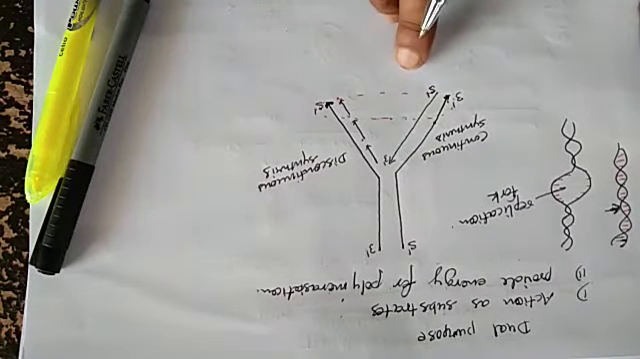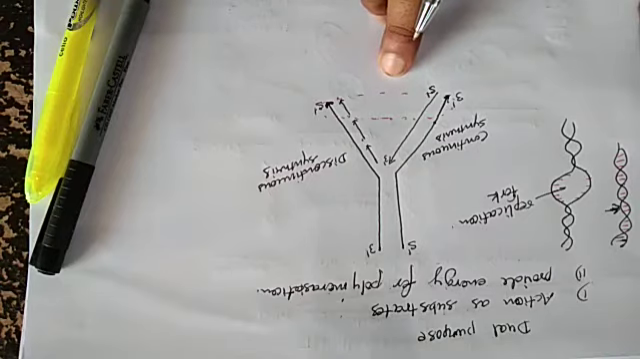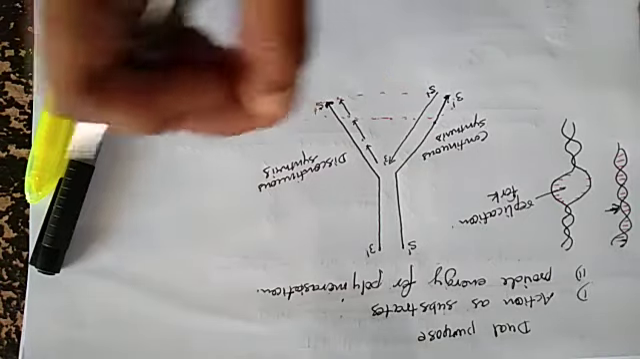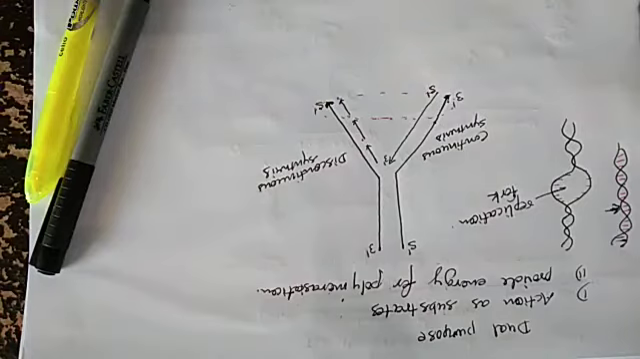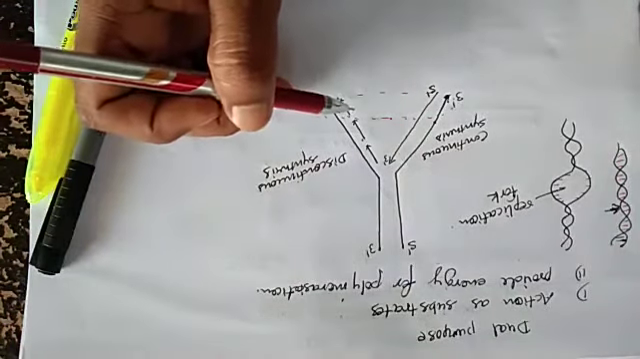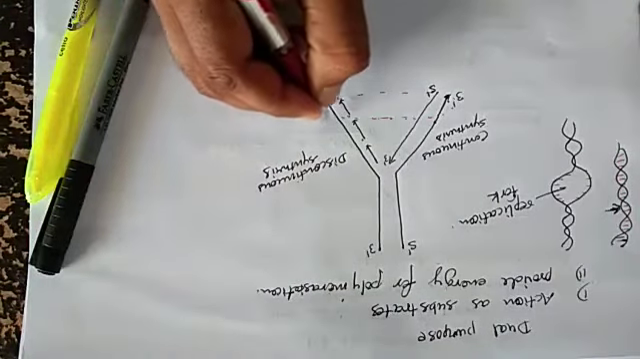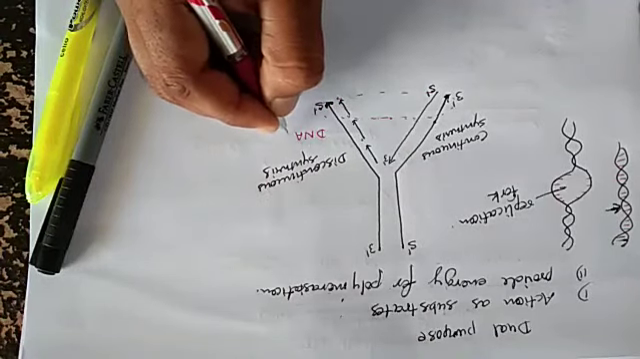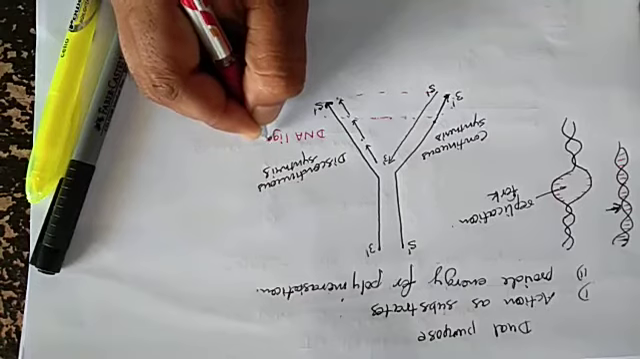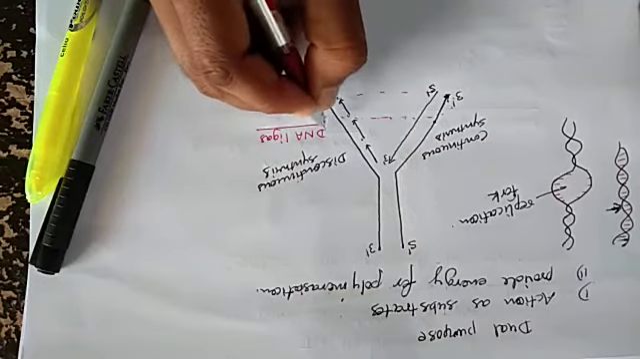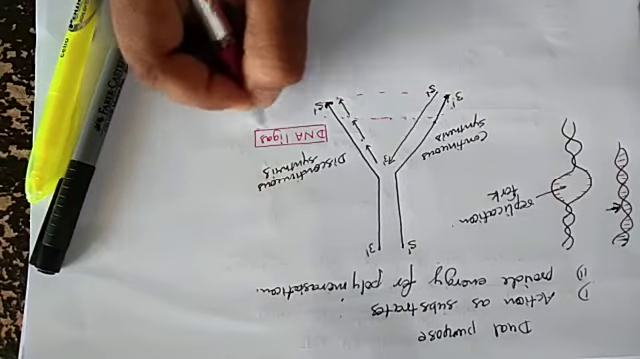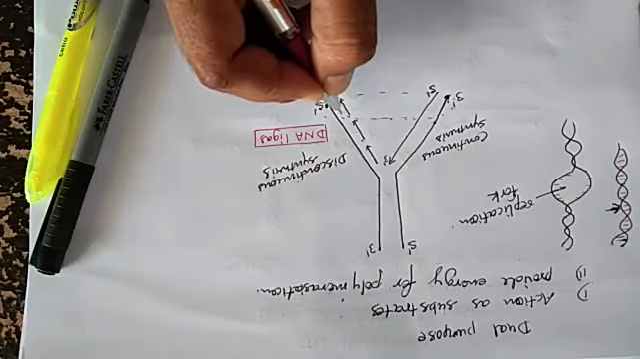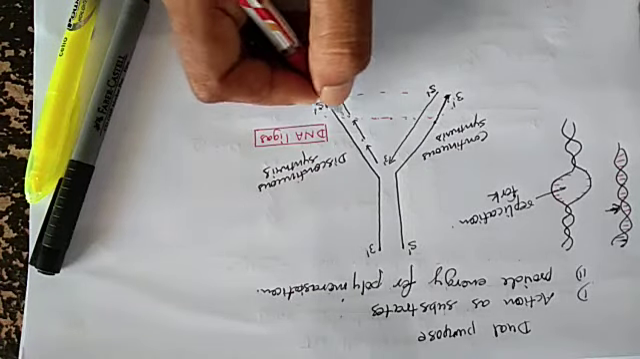The discontinuous synthesis fragments are later joined one to another with the help of another enzyme which is known as DNA ligase. It helps in joining of the fragments.